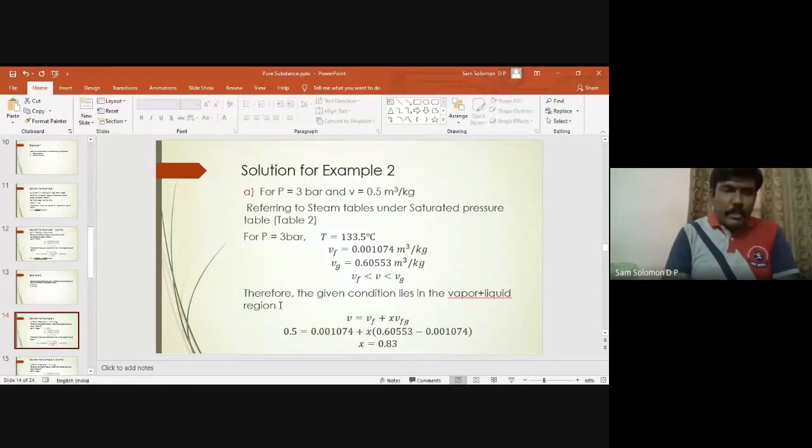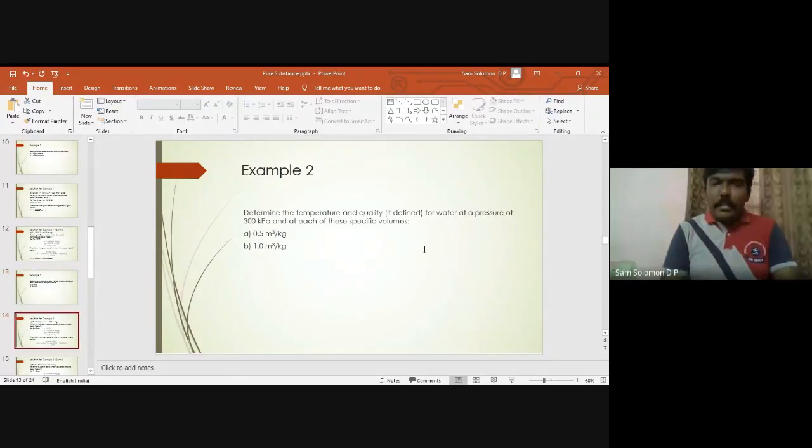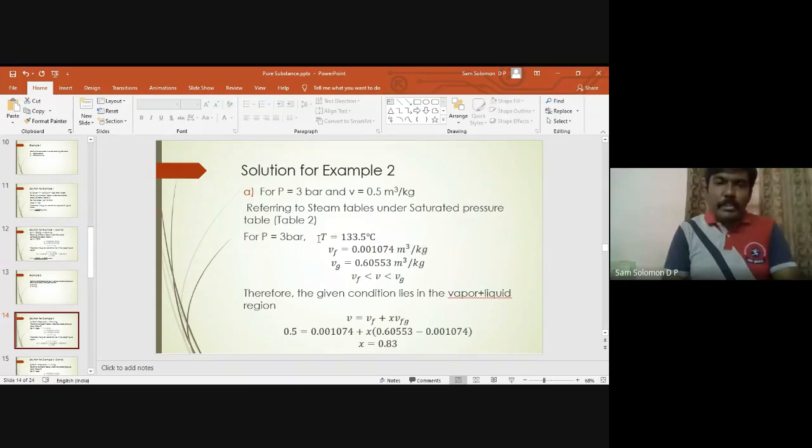What is the question? They are asking us to find out the corresponding temperature, and the corresponding dryness fraction if it is in the liquid plus vapor region. So how will you refer to the temperature? For pressure P equal to 3 bar, the corresponding saturation temperature.